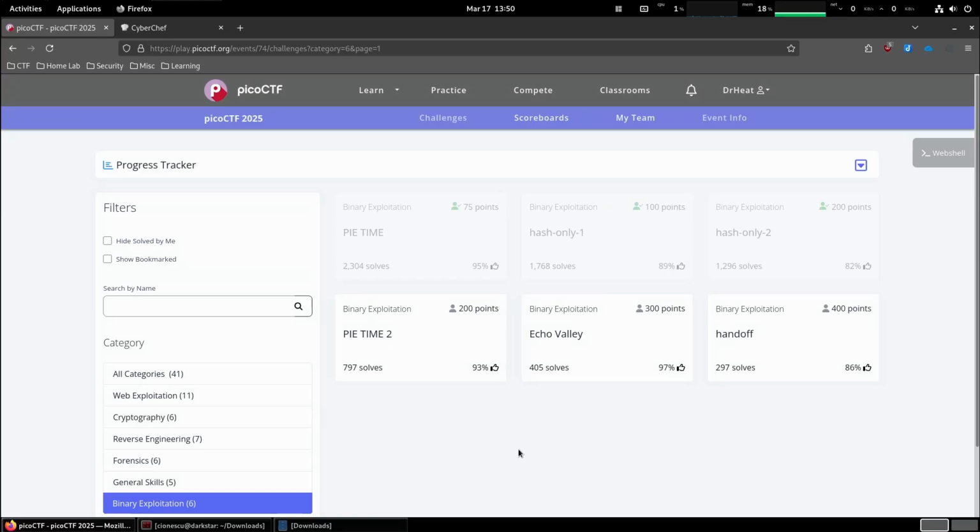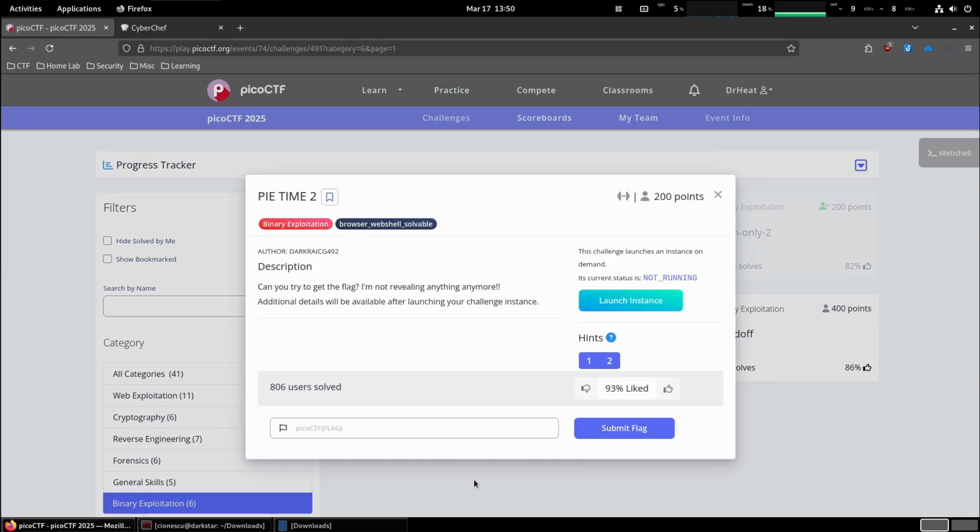This is picoCTF 2025, and today we are going to solve PyTime 2 in binary exploitation. Can you try to get the flag? I'm not revealing anything anymore. Additional details will be available after launching your challenge instance.